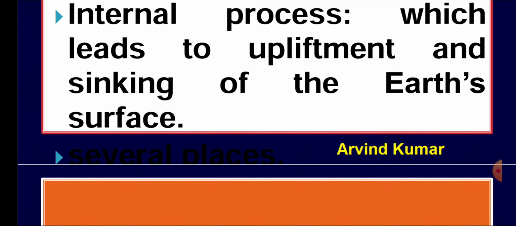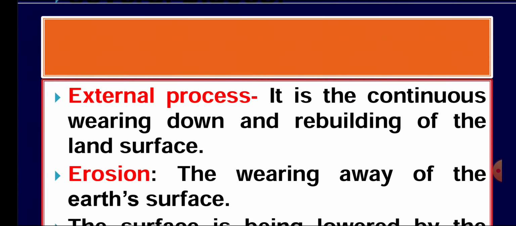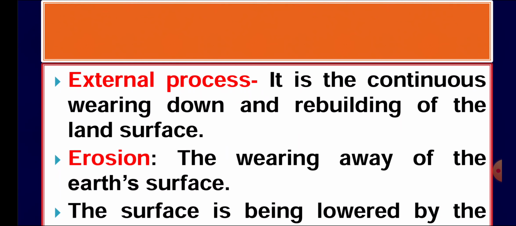So let's see these points. Internal process which leads to the upliftment and sinking of the earth's surface. Internal means inside the earth's surface these movements are taking place, and external process means this is the continuous process which is happening on the earth's surface in the form of wearing down of the earth plate and rebuilding of the surface in the form of depositional activity, just like flood plain is one of the example of this.